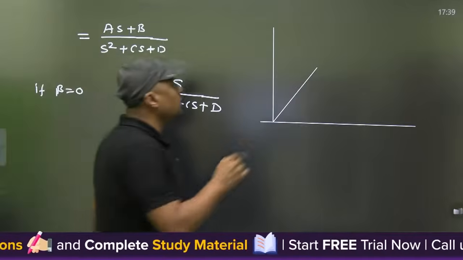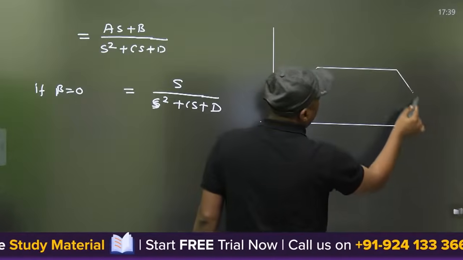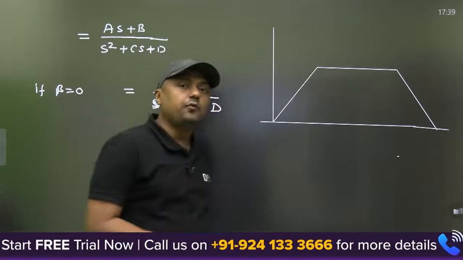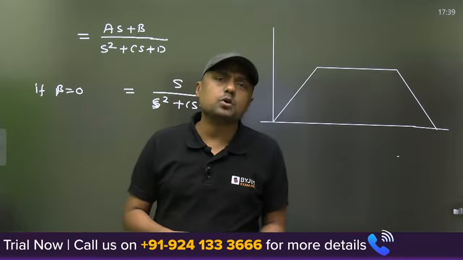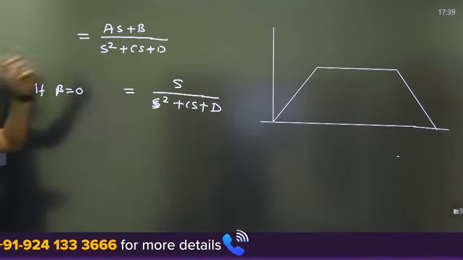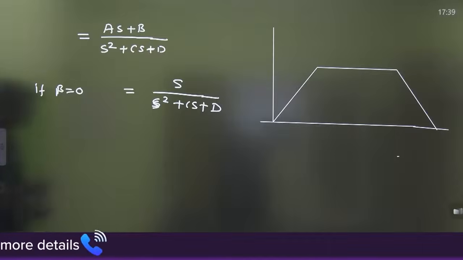Because of one pole, the slope will decrease by 20 dB, and because of another pole, it will become minus 20 dB. So tell me which type of filter it is. Band pass filter. Yes, it is possible to design the band pass filter by simply making B equal to 0, with a zero at the origin.